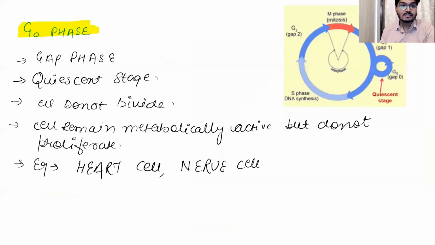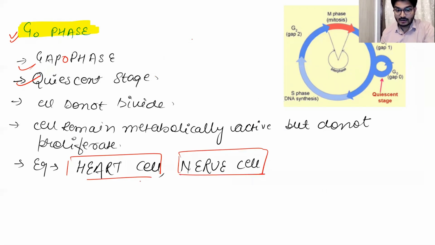Sometimes the cell remains in the G naught phase. G naught phase is also known as gap zero phase, or the quiescent stage. Why? Suppose you have some cells, just like your heart cell or the nerve cell, right? They are fixed in number. They do not divide throughout their life. Why? Because they are there in the G naught stage.